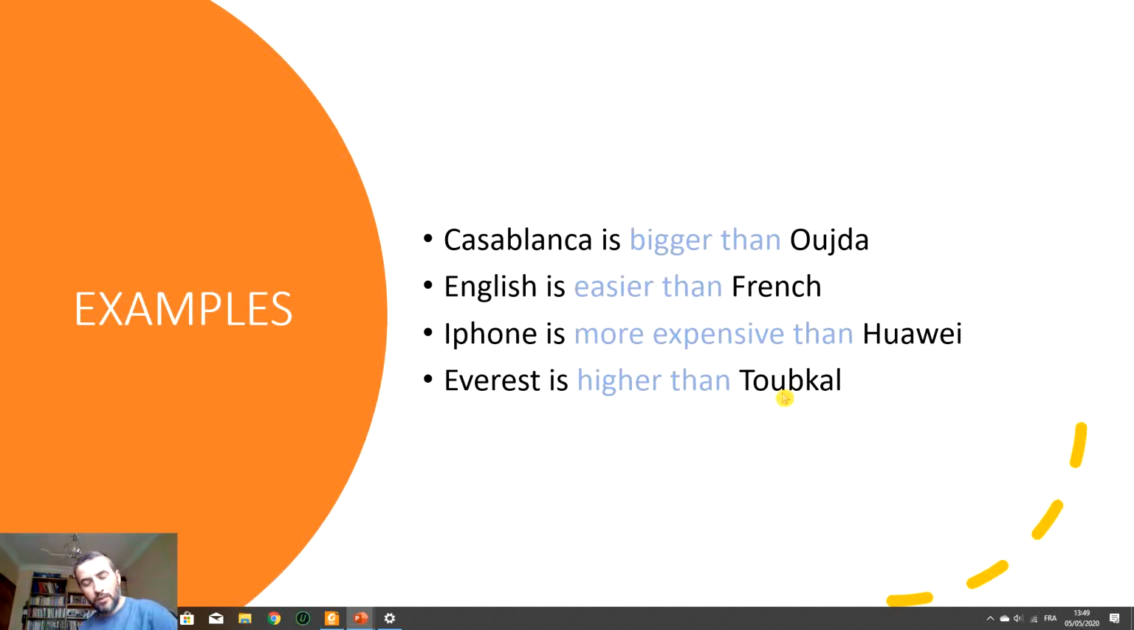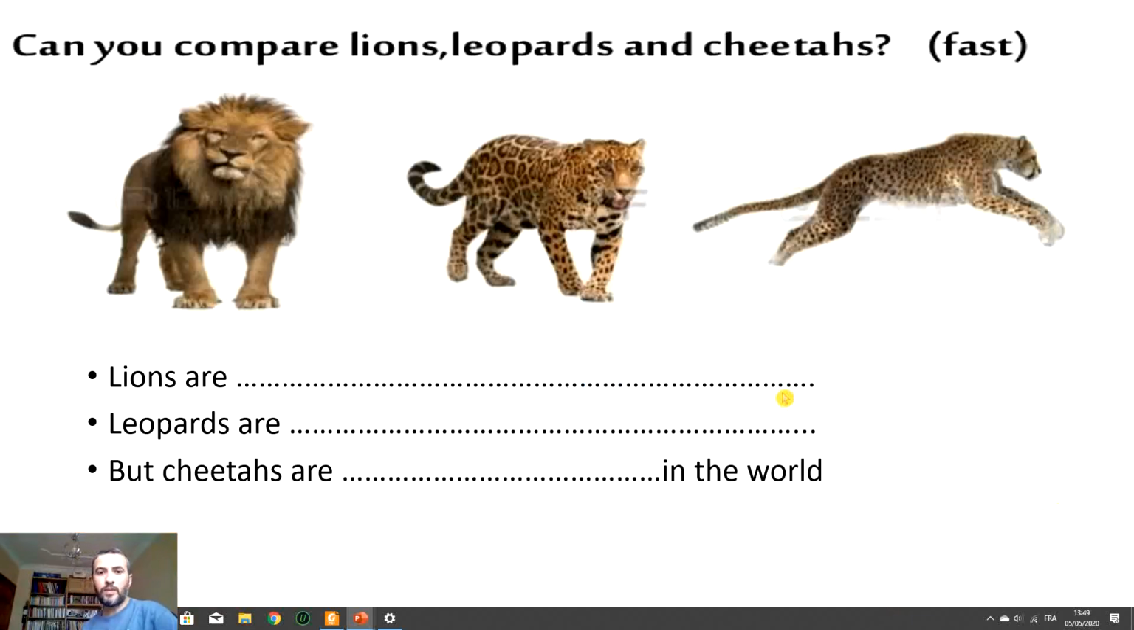This lesson we did before in the classroom. I just wanted to make you remember this because we have the link. We make the link with the superlative and it is very related to that. Especially the rules, they are very similar. Okay, let's see this example. What do you notice? What do you see in this picture? You have three animals. The first one is the lion. In the middle is a leopard. And the third one is a cheetah.